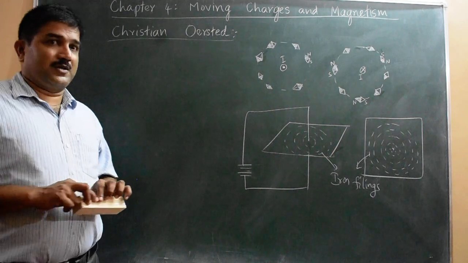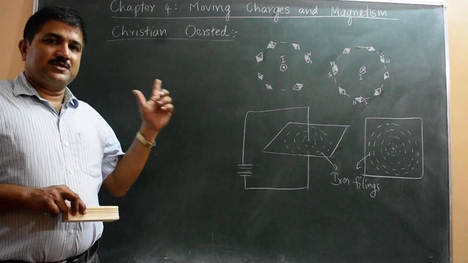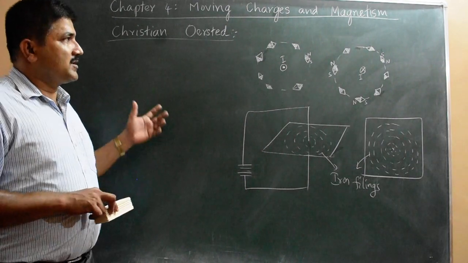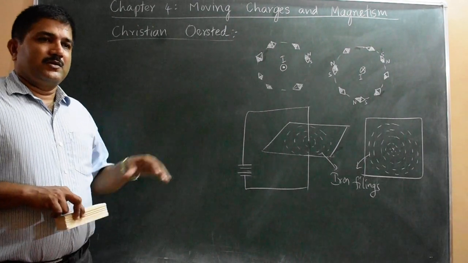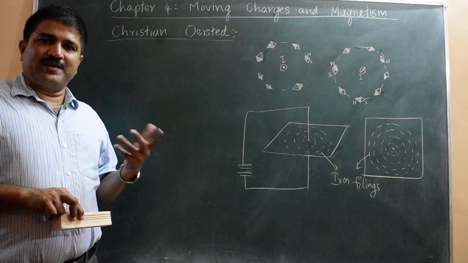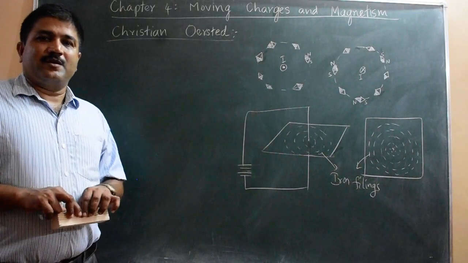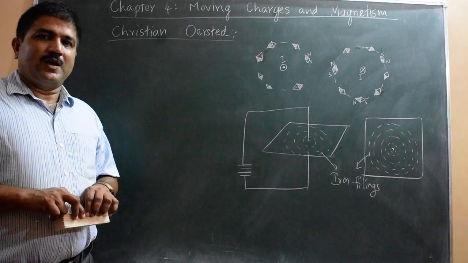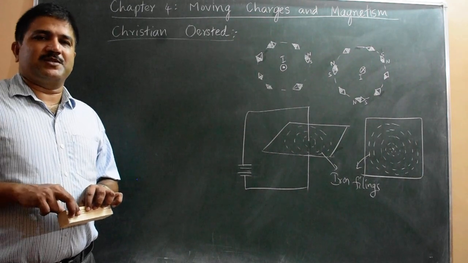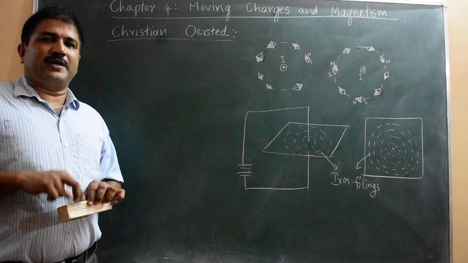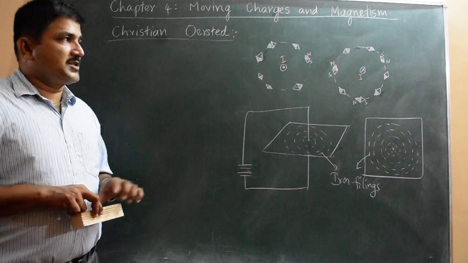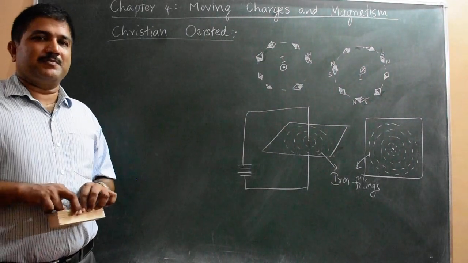Now this chapter is a continuation of chapter 3, I can say, because electric current, whenever it flows in a wire or in a coil or in a solenoid, produces magnetic field. Electric current means flow of charges in a particular time interval, and that rate of flow of charge is electric current. Now here we study the effect of current, that is magnetism.